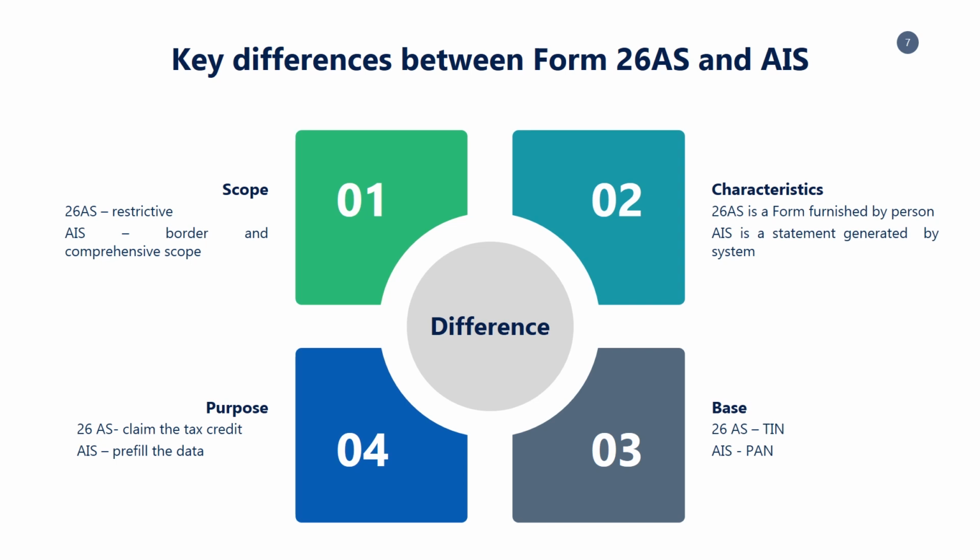Since Form 26 AS is primarily governed by Section 194, its scope is limited, whereas the scope of AIS is broader and more comprehensive. Form 26 AS is furnished by the person filing the TDS returns, whereas the information in AIS is generated by the system. The purpose of Form 26 AS is to allow the deductee to claim the TDS deducted, whereas in case of AIS, the purpose is to pre-fill the data and ease the process of return filing. Form 26 AS is linked to TAN, whereas the AIS is linked to PAN.